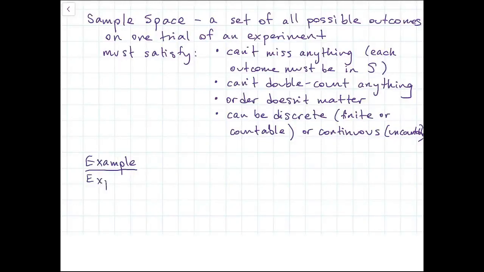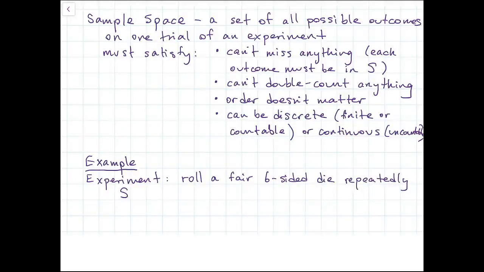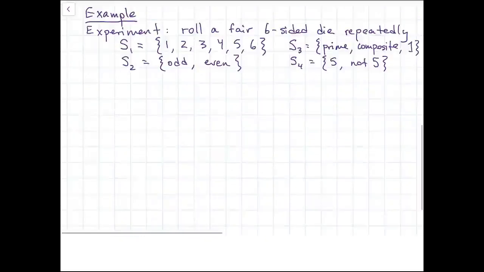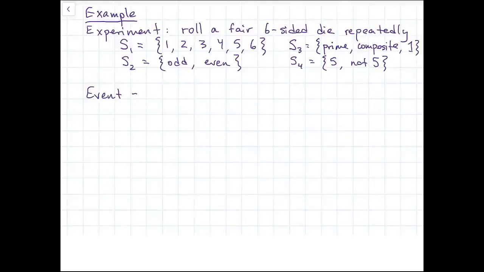Here's an example of a sample space. The experiment might be rolling a fair six-sided die repeatedly over and over again, and a logical sample space would be the set of numbers 1, 2, 3, 4, 5, 6. But that's not the only one. We could have the sample space be odd numbers or even numbers. We could have it be prime numbers, composite numbers, or 1. Or even, 5 or not 5. There's lots of different possible sample spaces that satisfy it.